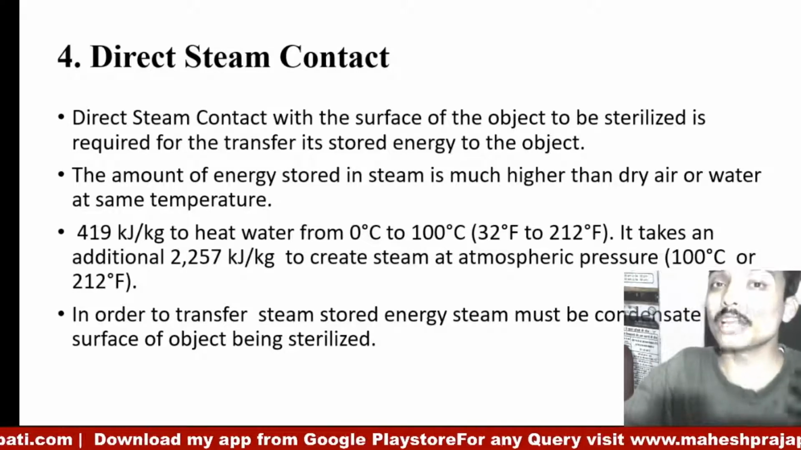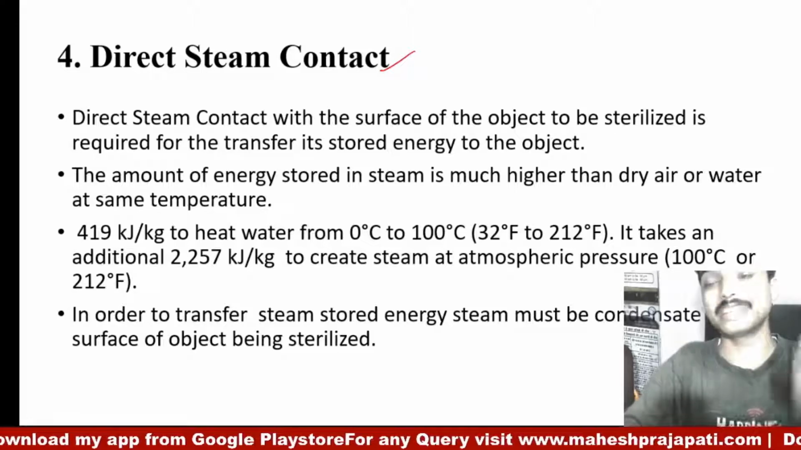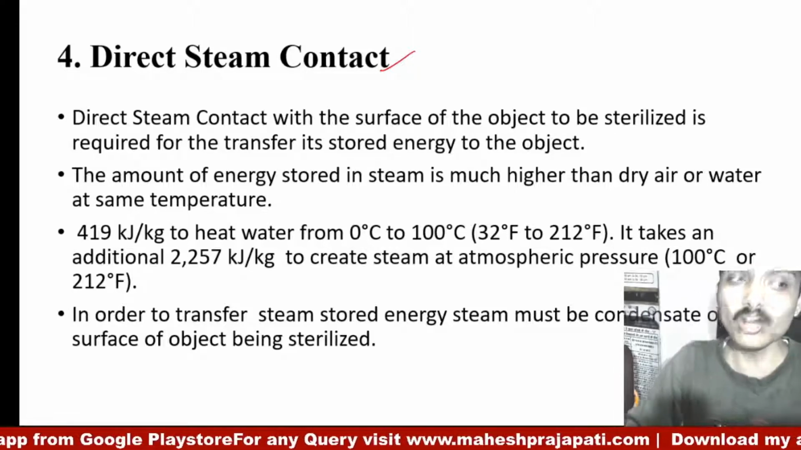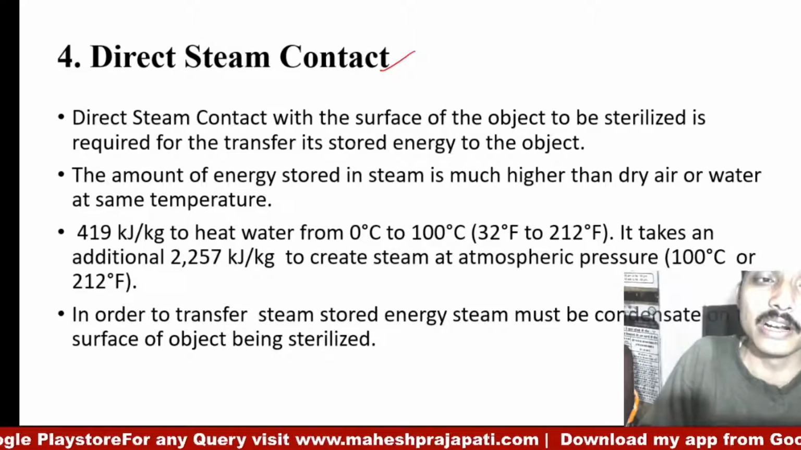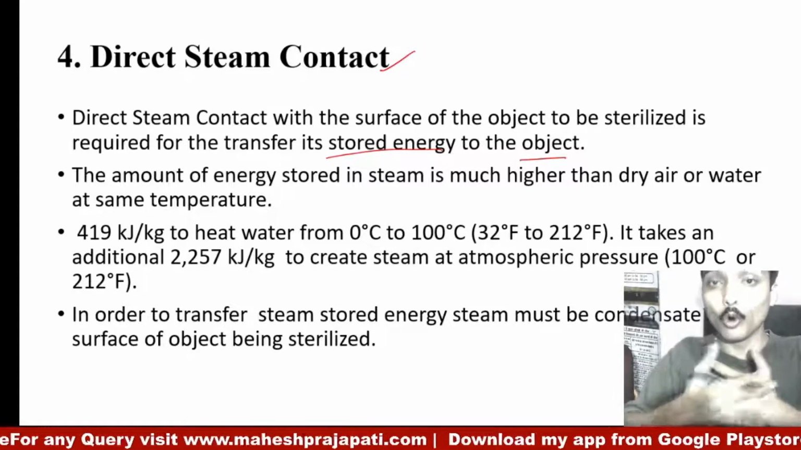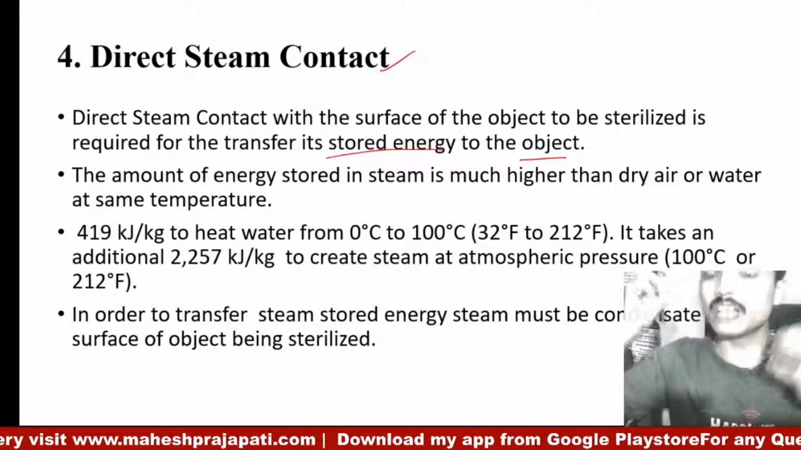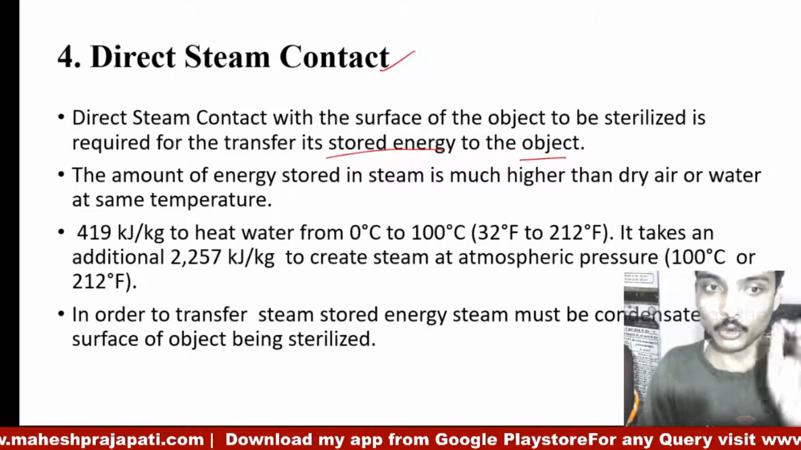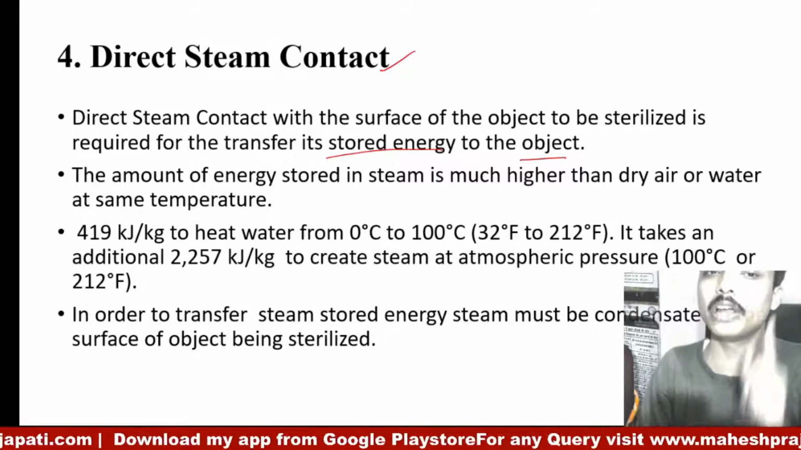Now the fourth important factor is direct steam contact. It is very necessary that direct contact with the material should be there. Direct steam contact with the surface of the object to be sterilized is required for transfer of stored energy to the object. Means the steam holds some amount of energy to transfer to the material, so direct contact is very much needed to achieve sterilization.